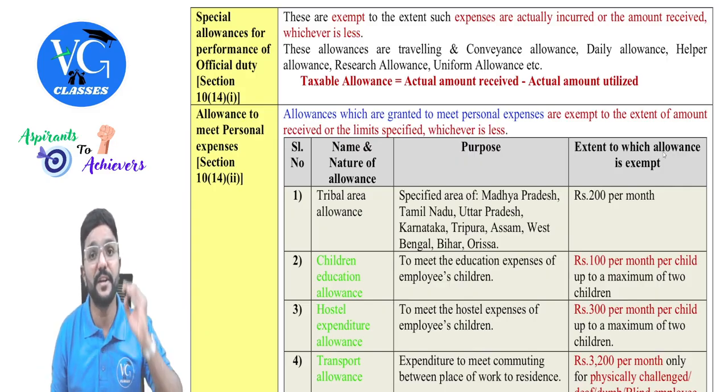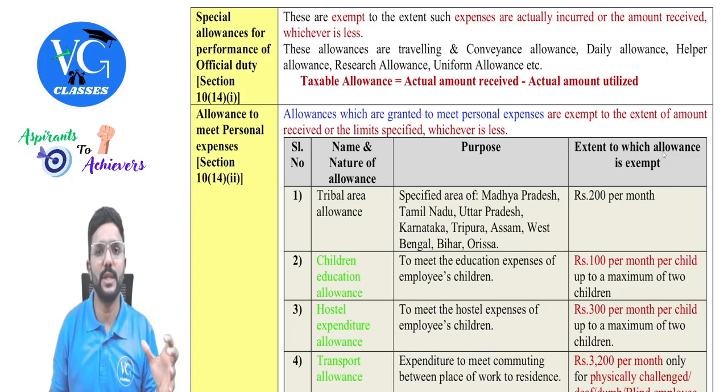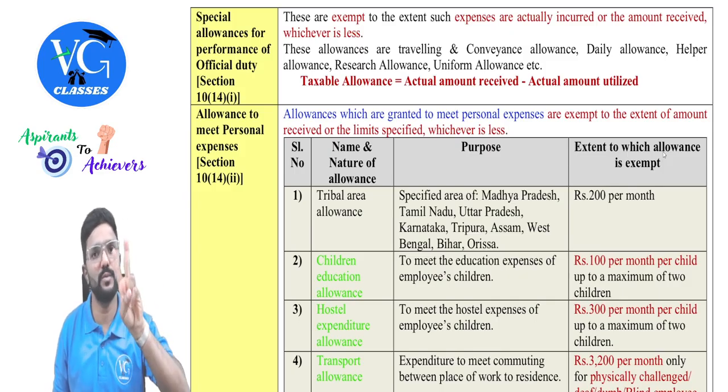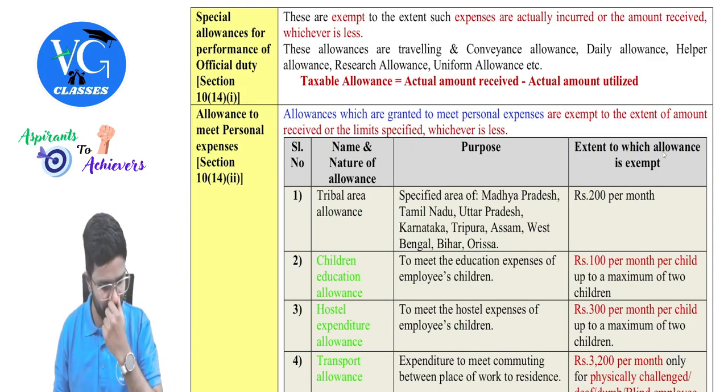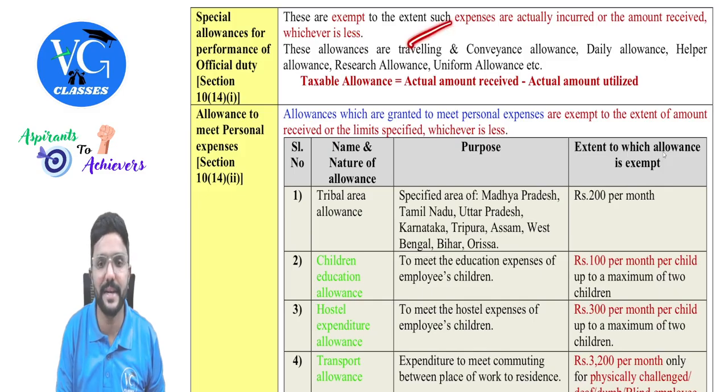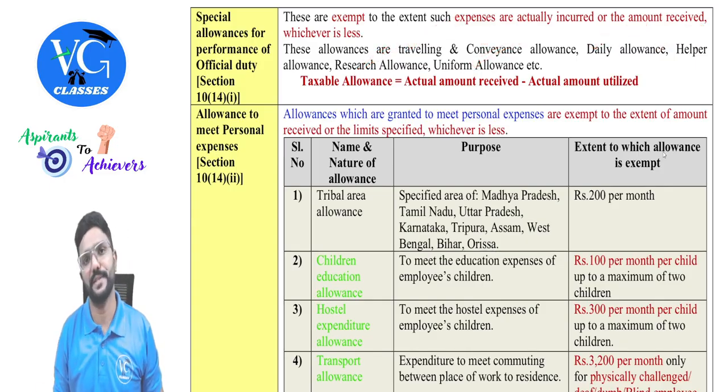What if the employee has spent 15,000? Then 10,000 or 15,000, whichever is lower, 10,000 would be exempt. Clear? And in the first example, 2,000 would be taxable. It would be included in salary calculation, guys. Okay. Some examples here are travelling, conveyance, daily allowance, helper allowance, research allowance, and uniform allowance, guys.